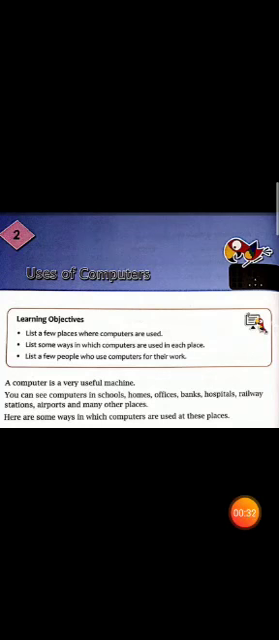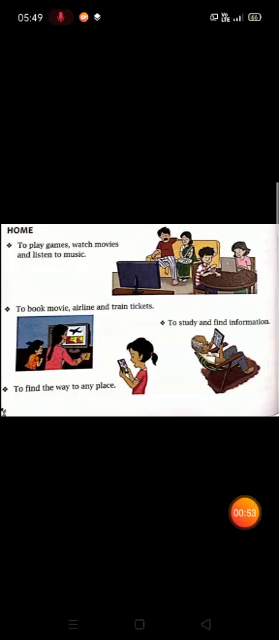Now children, what you all need to do is take a recap and remind yourselves of all those places where you have seen computers. You must have seen computers in your home, in your schools, at railway stations and at airports. Now, first of all, let's talk about home. To play games, watch movies and listen to music. To book movie, airline and train tickets. To study and find information. To find the way to any place.